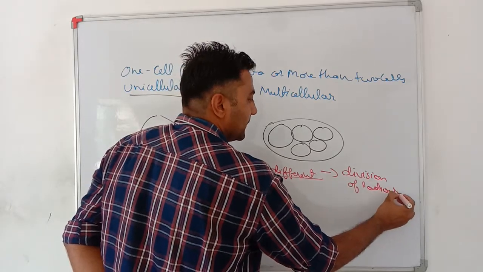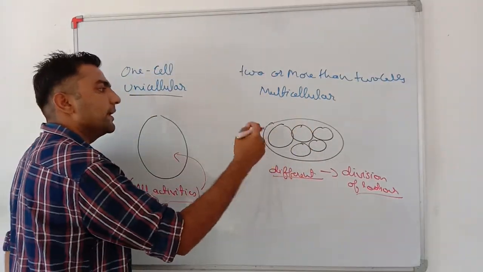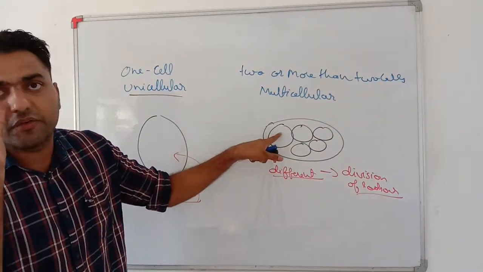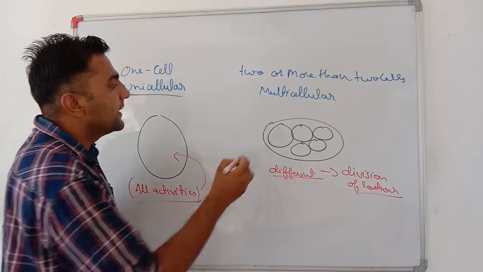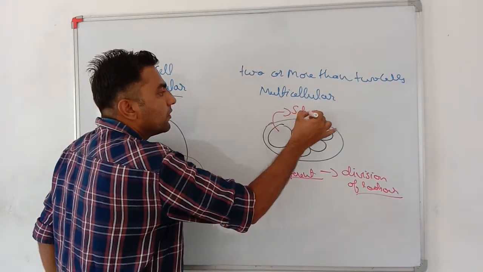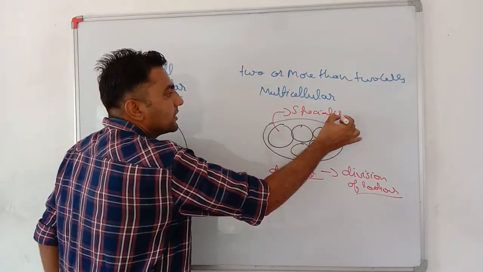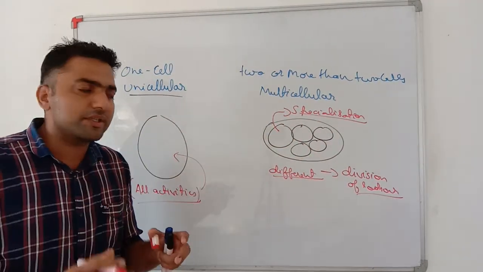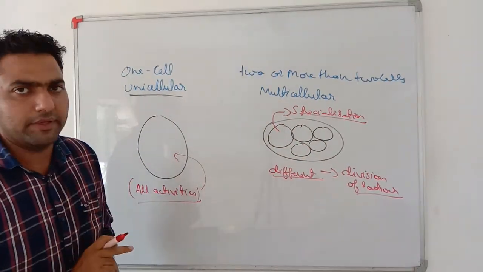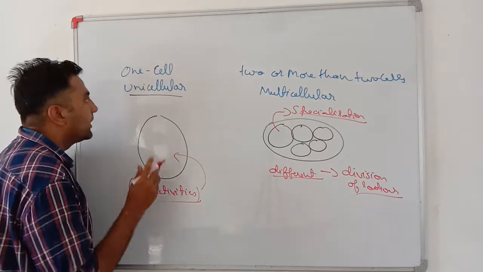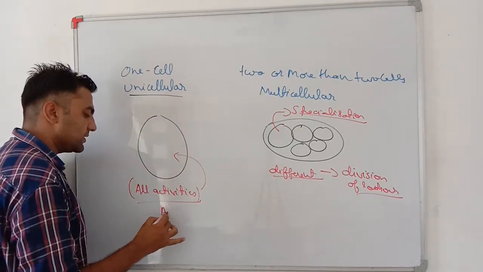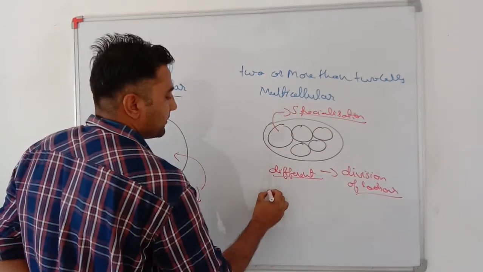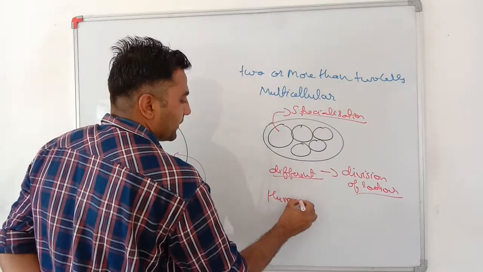Division of labor means different cells are given different functions. A single cell does not do all the functions. It has a specialization, that is, its structure and shape are special to perform a special activity. An example of a unicellular organism is amoeba. An example of a multicellular organism is humans.